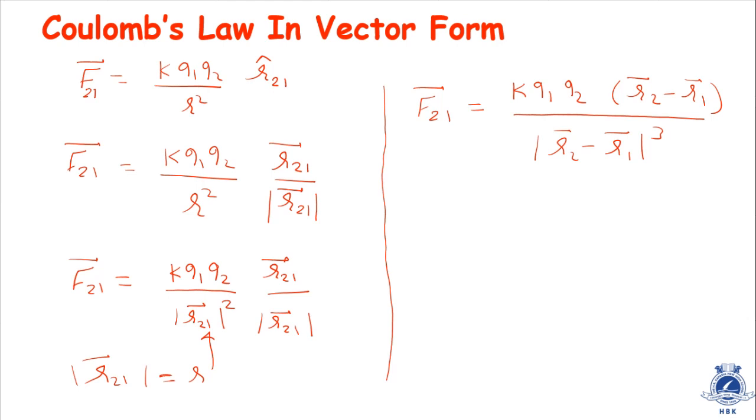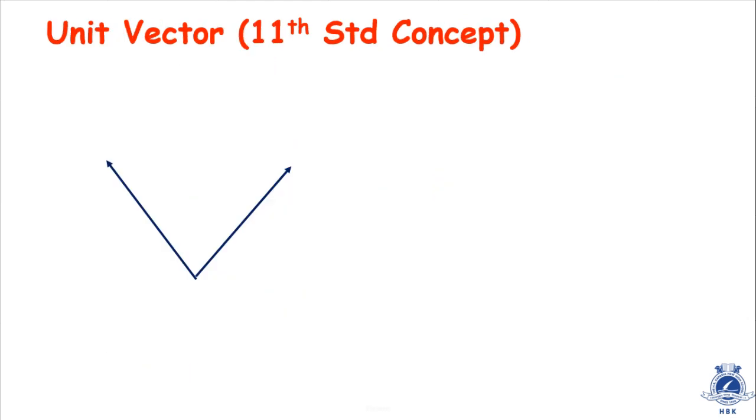If some people are having difficulty understanding this, I will give you the concept of 11th standard. If your 11th standard concepts are clear, you can skip this video for 10 or 20 seconds. So this is the concept of unit vector. It was there in 11th standard.